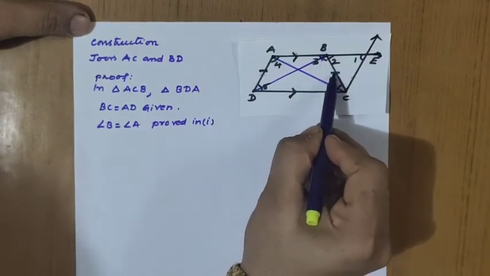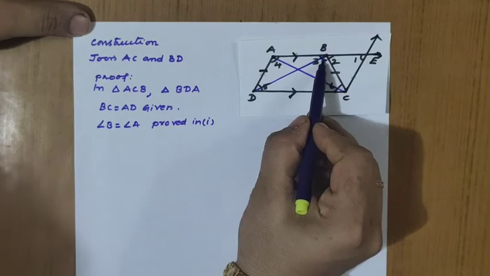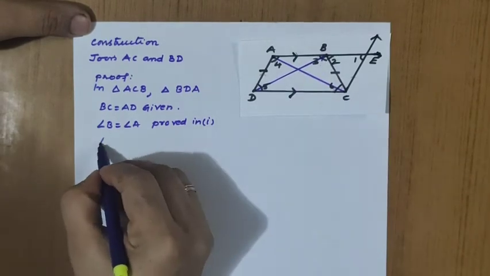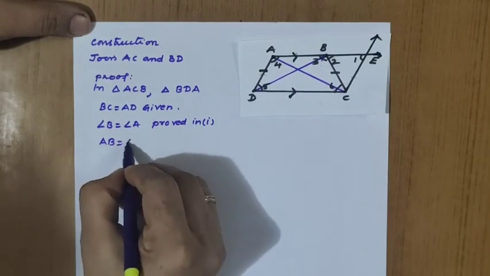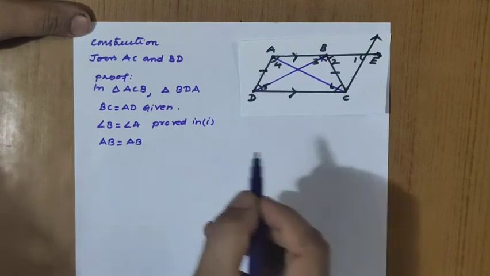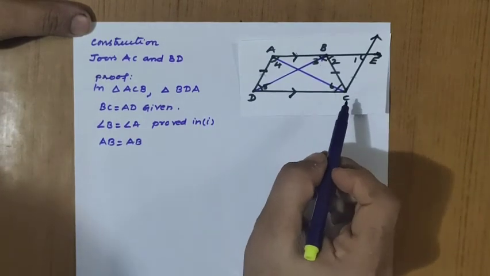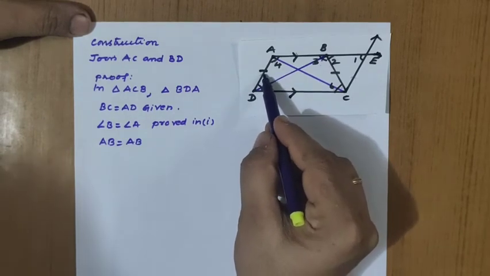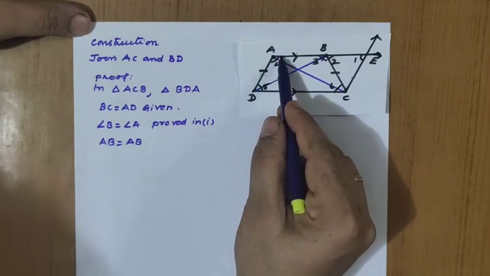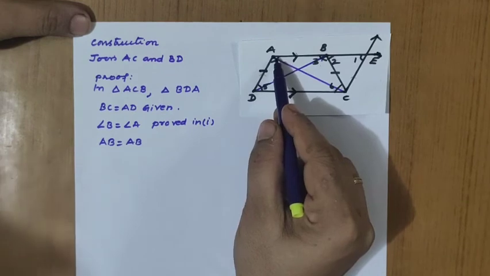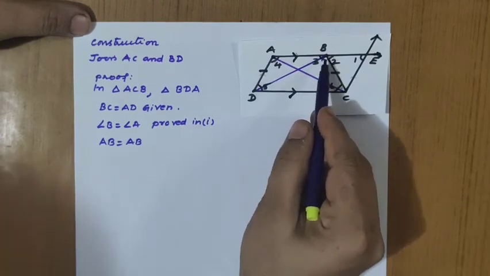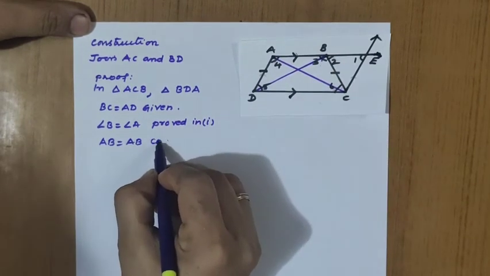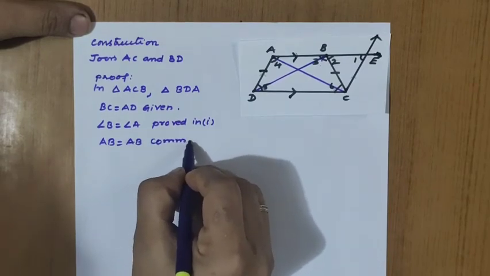In ACB, we have used the first side, then this angle, and now it is coming as AB. So AB equal to AB, common only. Let us check that in triangle BDA. In BDA, the first side is AD we have taken, the angle is angle 4 that is angle A. Then AB we have taken, it is common, that is also coming in the second triangle, right?